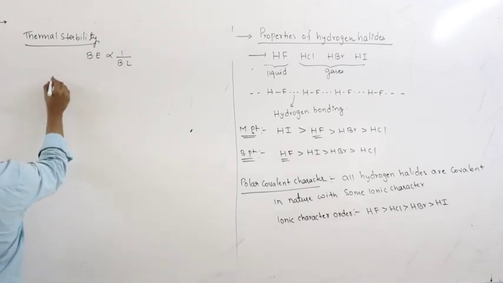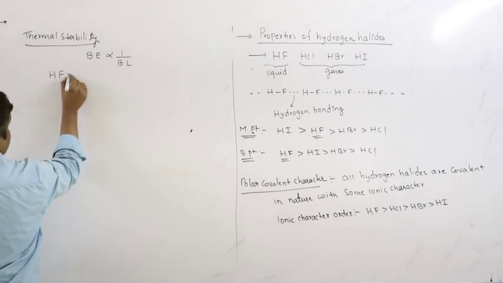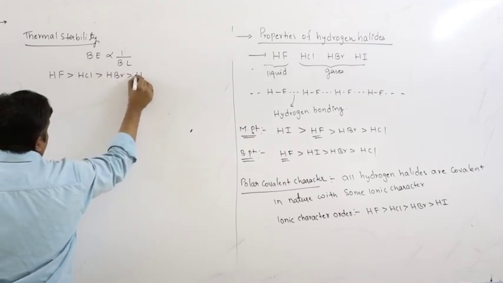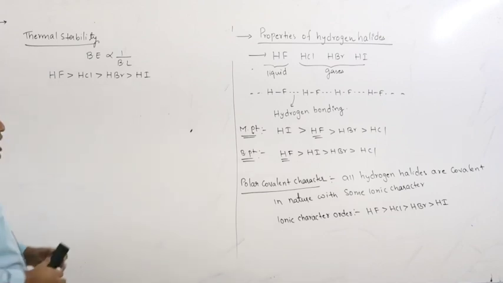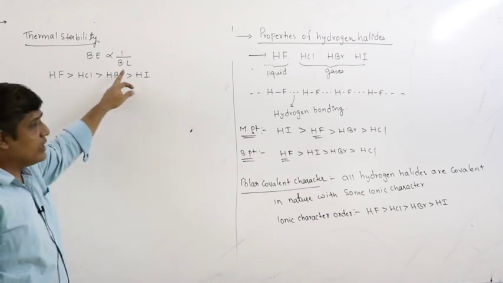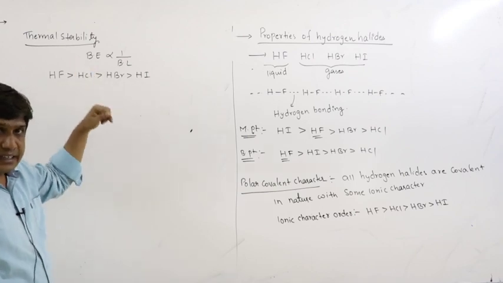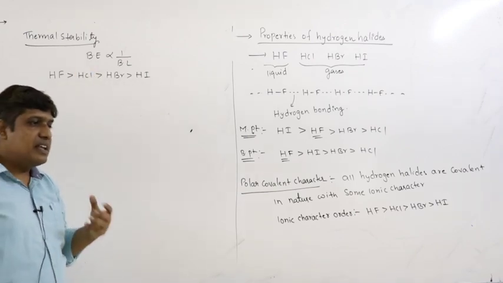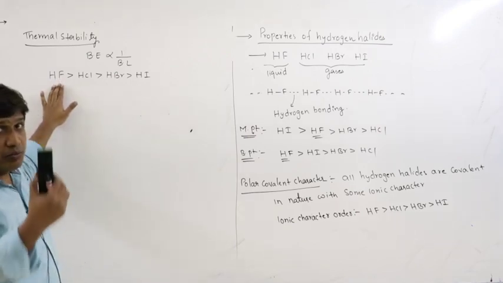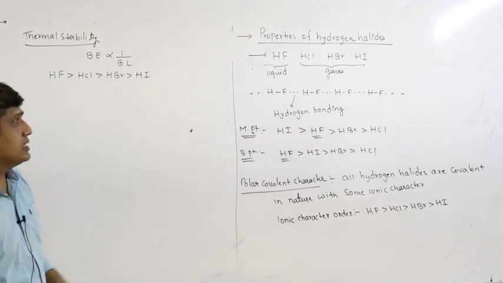So the thermal stability order: HF has less bond length, therefore high bond energy, than HCl, than HBr, than HI. Once again, as the size of the halogen increases, bond length, internuclear distance, increases. If bond length increases, bond energy decreases. If bond energy decreases, you have to supply less energy to break the bond, so thermal stability is less. Therefore, HF is thermally most stable, and HI is thermally least stable.